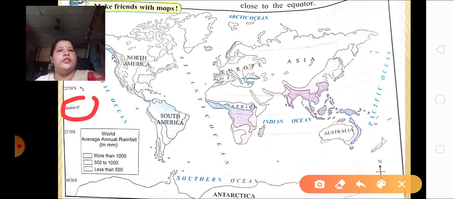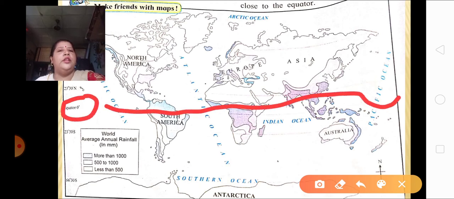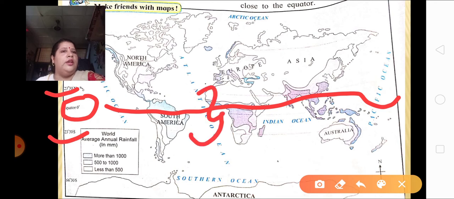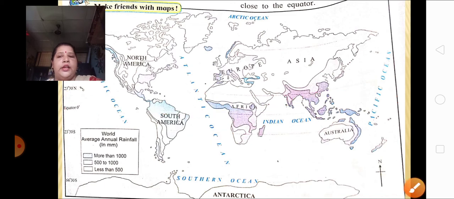This is your equator. Near the equator, between Tropic of Cancer to Tropic of Capricorn, this full portion is having more rainfall. Okay, understood? Let's continue.